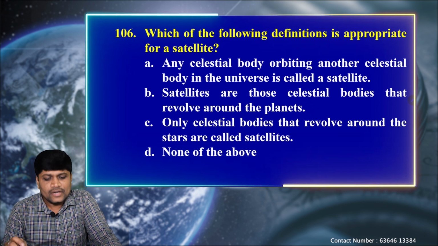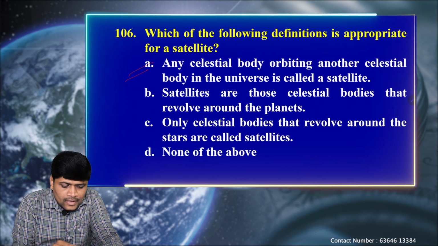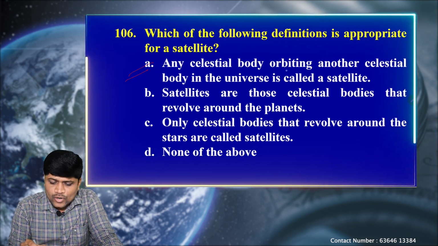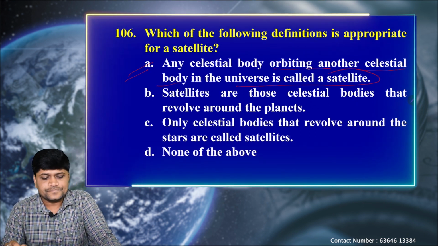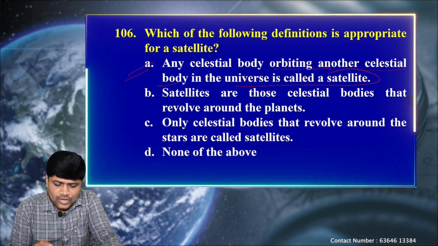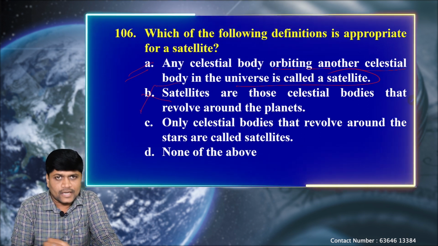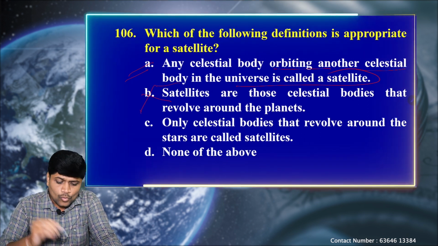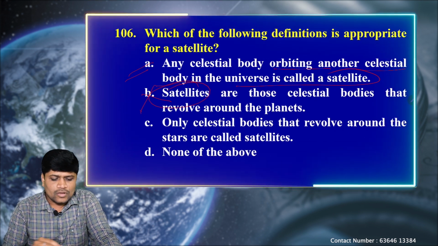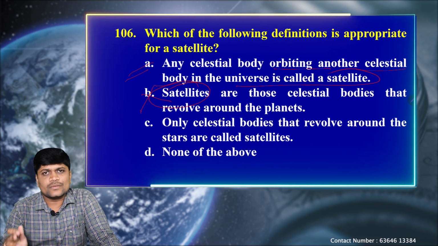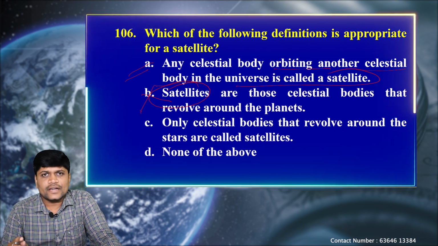So according to the definition, for our understanding, option A is the correct one. Any celestial body orbiting another celestial body in the universe is called a satellite. So satellites are those celestial bodies that revolve around the planets, not necessarily. But why do we not call them necessarily a satellite? Because according to the definition, all the celestial bodies satisfy the satellite role.